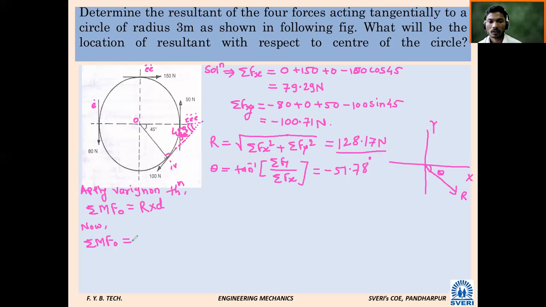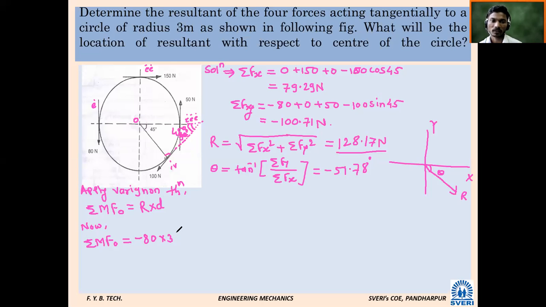Anti-clockwise. What is the perpendicular distance of the 80 Newton force from point O? 3 meters. So what should I write here first? Due to 80 Newton, plus or minus? Minus. Minus 80 into what is the perpendicular distance? 3 meters. Into 3. Correct. Next, force number 2.